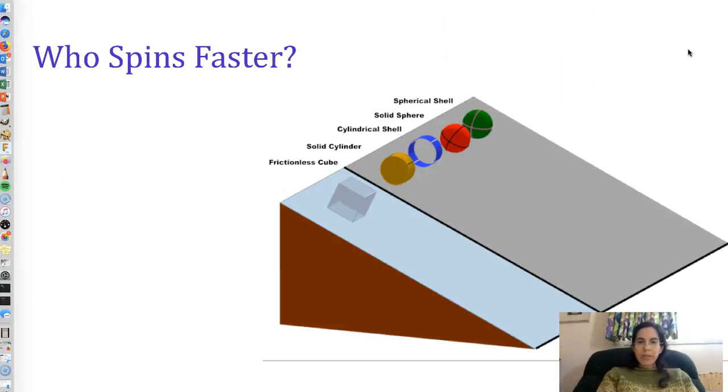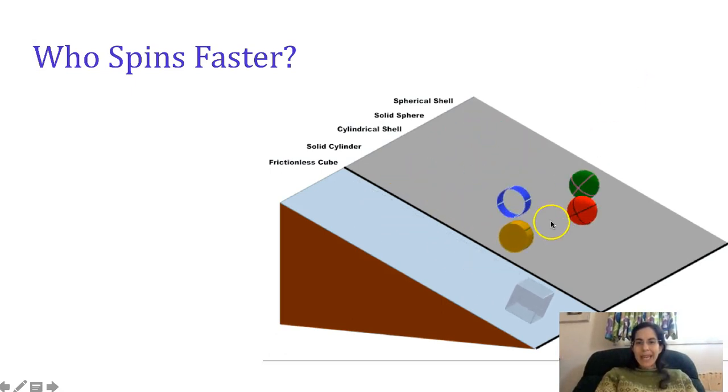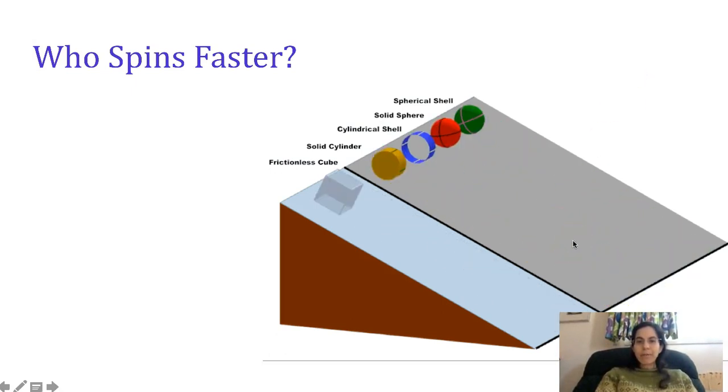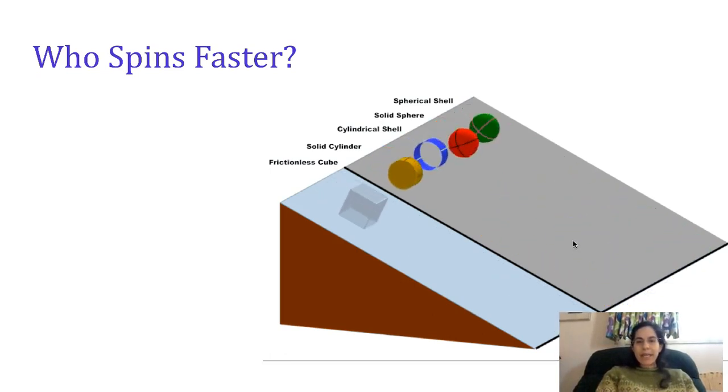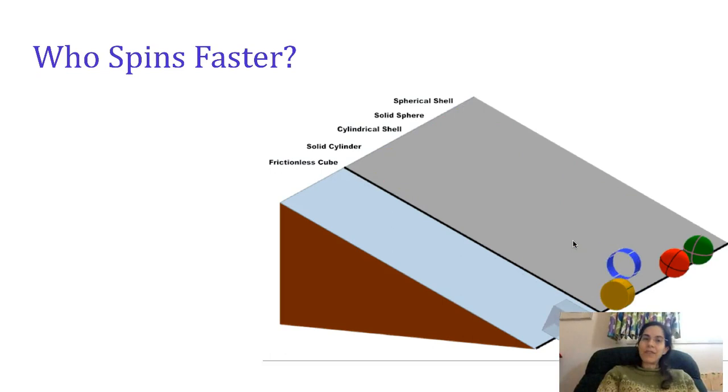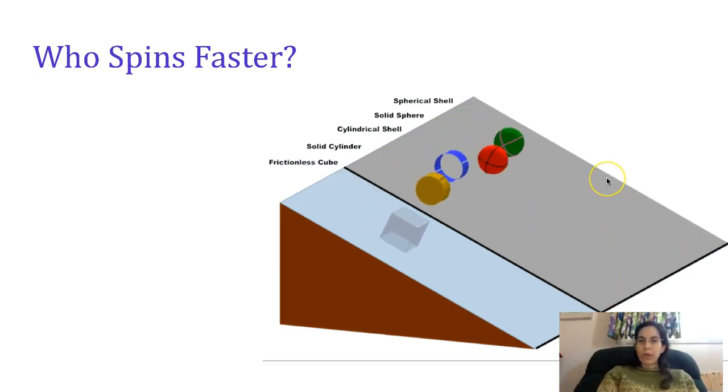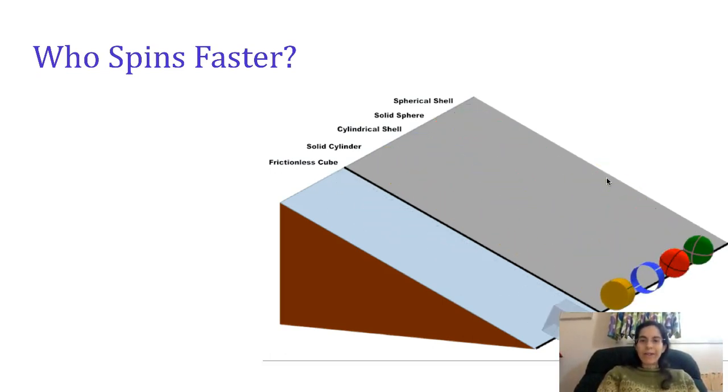Consider the shape race from class. Earlier in first semester, we said if they all start with the same gravitational potential energy, they should all end with the same kinetic energy. That means they should be going at the same speed and they should arrive at the same time. But when we try this in class, we find that sliding and rolling have completely different mechanisms. Sliding, everybody arrives at the same time. But if you're rolling, there are winners who arrive first and losers who arrive last.